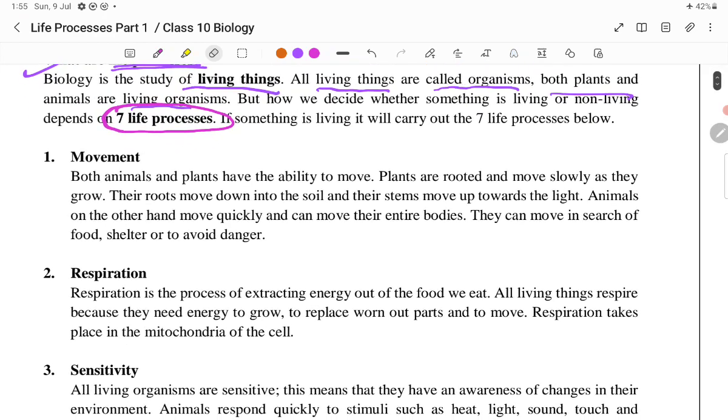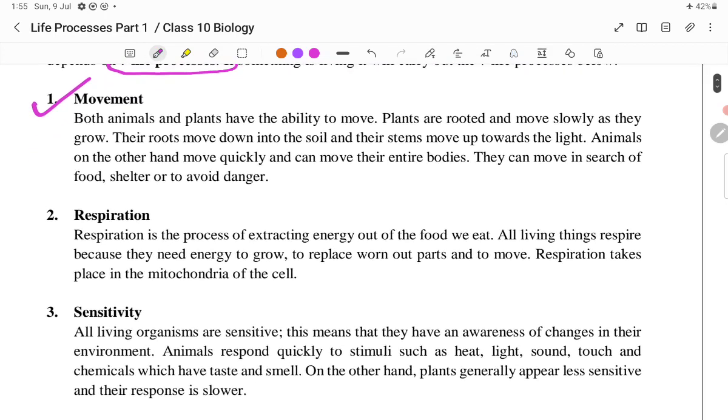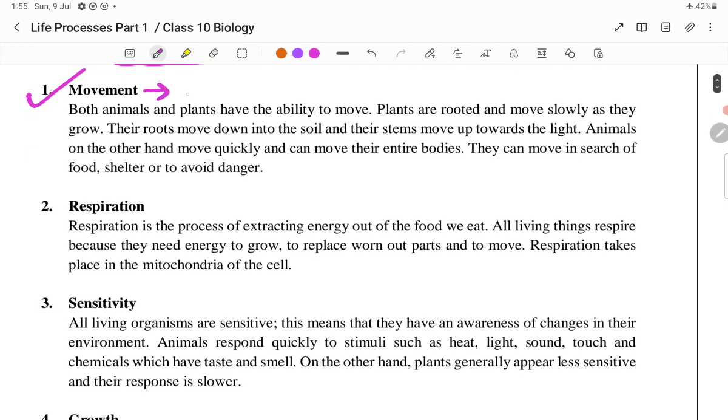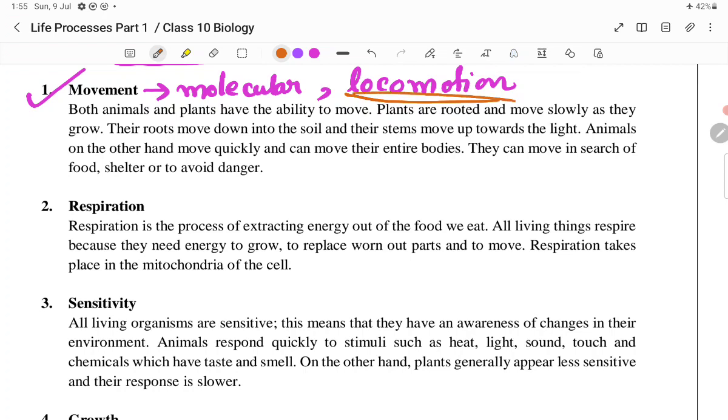Now, first and foremost thing, movement. It is also a life process. So movement, basically, can be molecular movement, or it can be locomotion, that is locomotory movement. Locomotion means whenever the organism changes its place, it is known as locomotion.